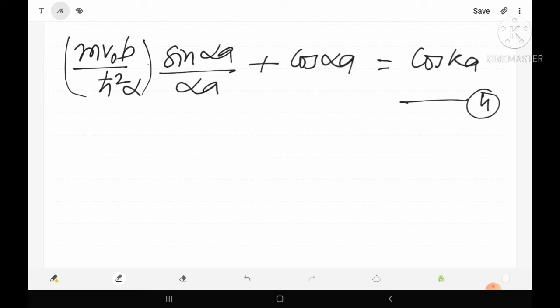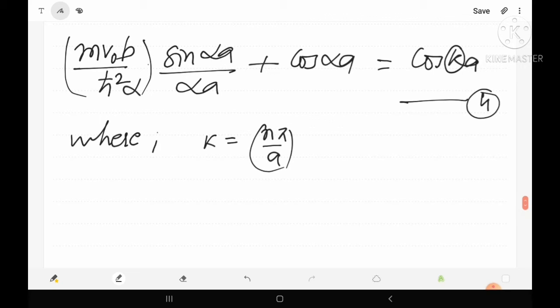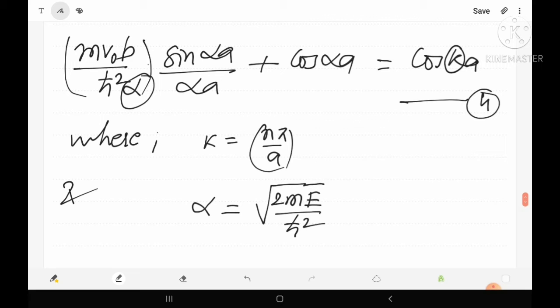In this equation the value of k is n pi by a, this is the first thing, and alpha is equal to the square root of 2mE upon ħ². This is the value of alpha.